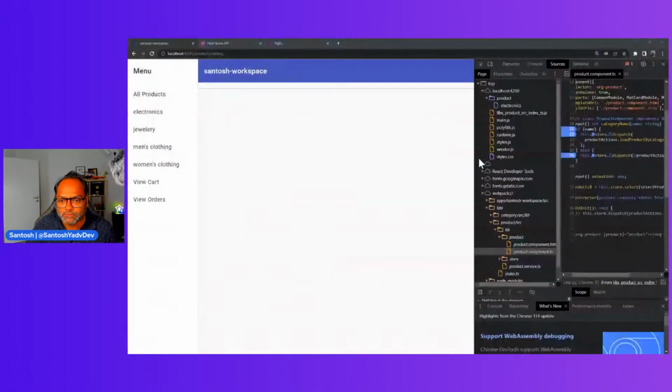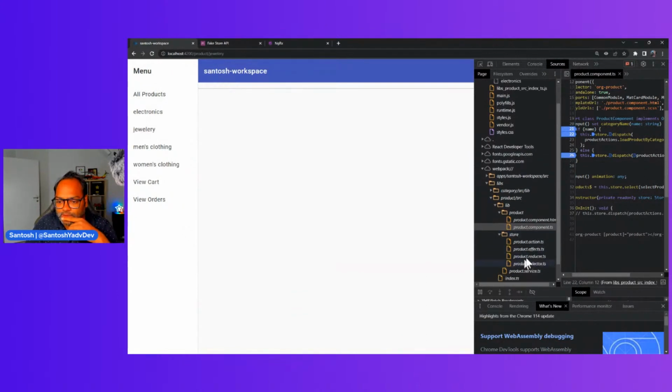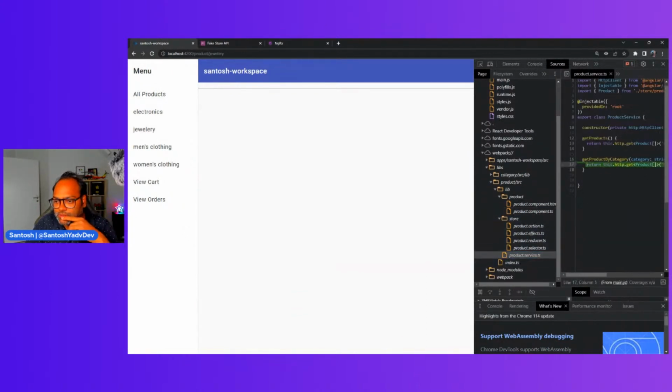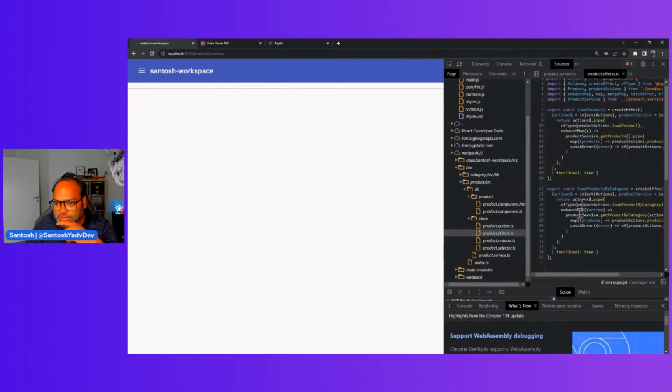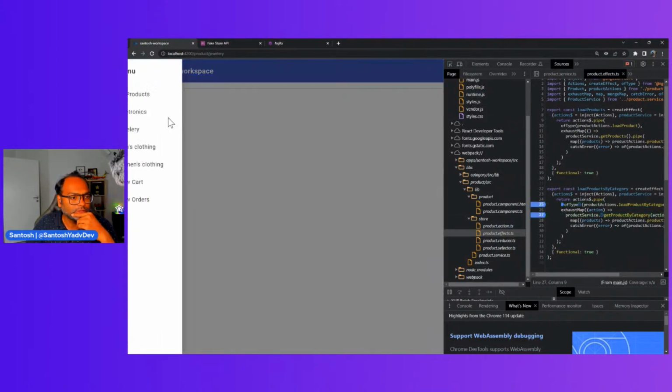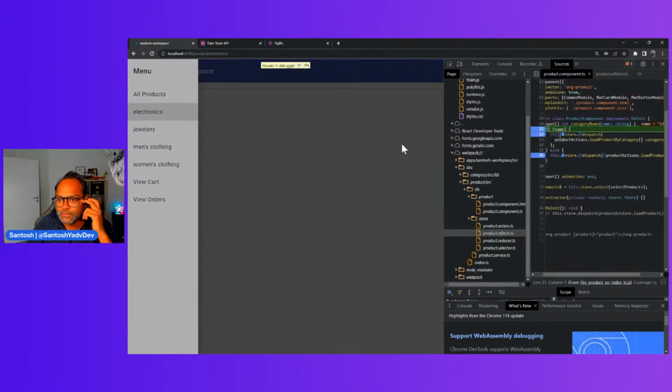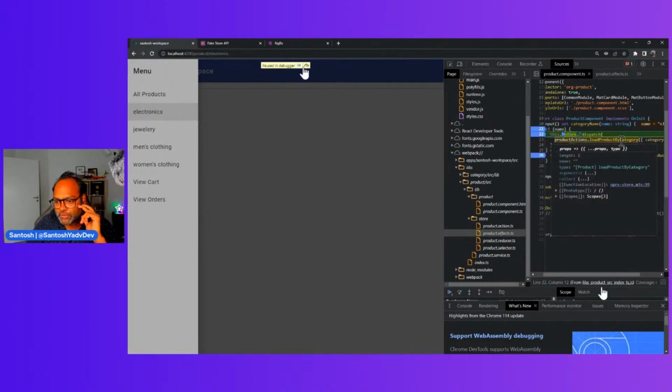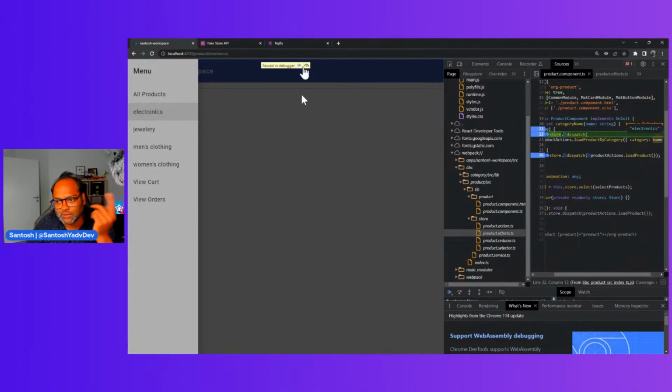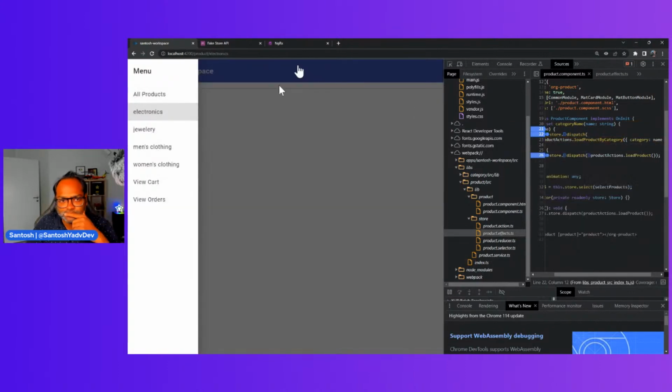Load product by category. Let's see our effects. Mm, no, that was the wrong guess. So let's add a breakpoint here, and let's add a breakpoint here. So let's click on electronics. So it will say, okay, this name is electronics. Cool. And this will dispatch load product by category, and then name is okay category. Let's see.